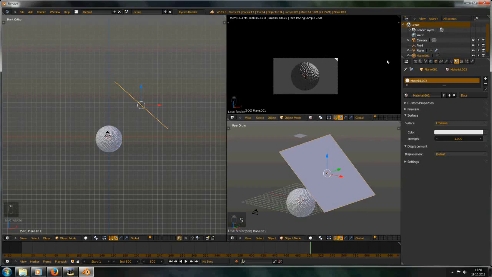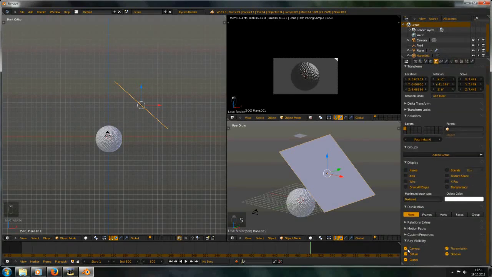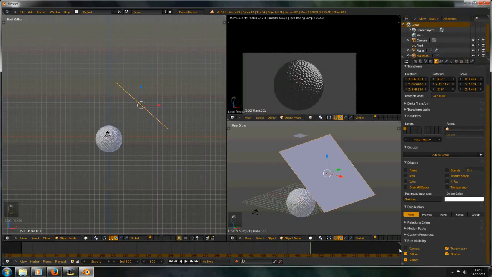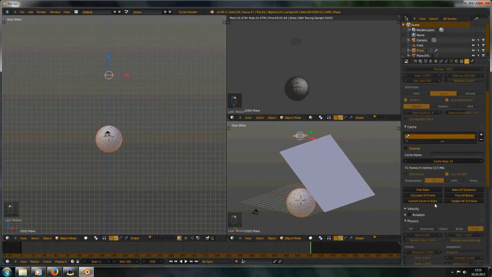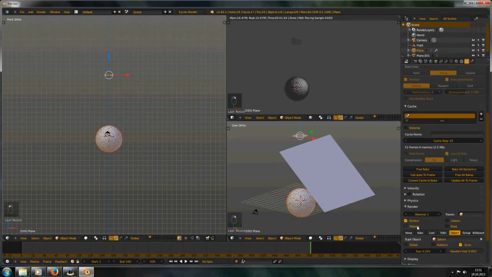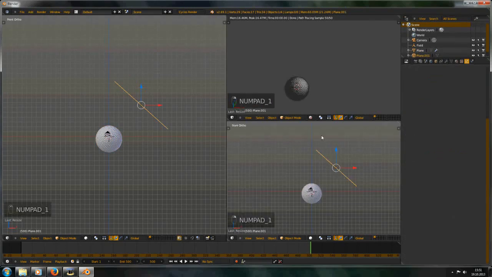Make sure to uncheck this box here, so you don't see this in the camera. So now you see it, and now it's not visible for the camera. Also uncheck to render the emitter. Of course you can, but I don't think you want this. Now let's see.